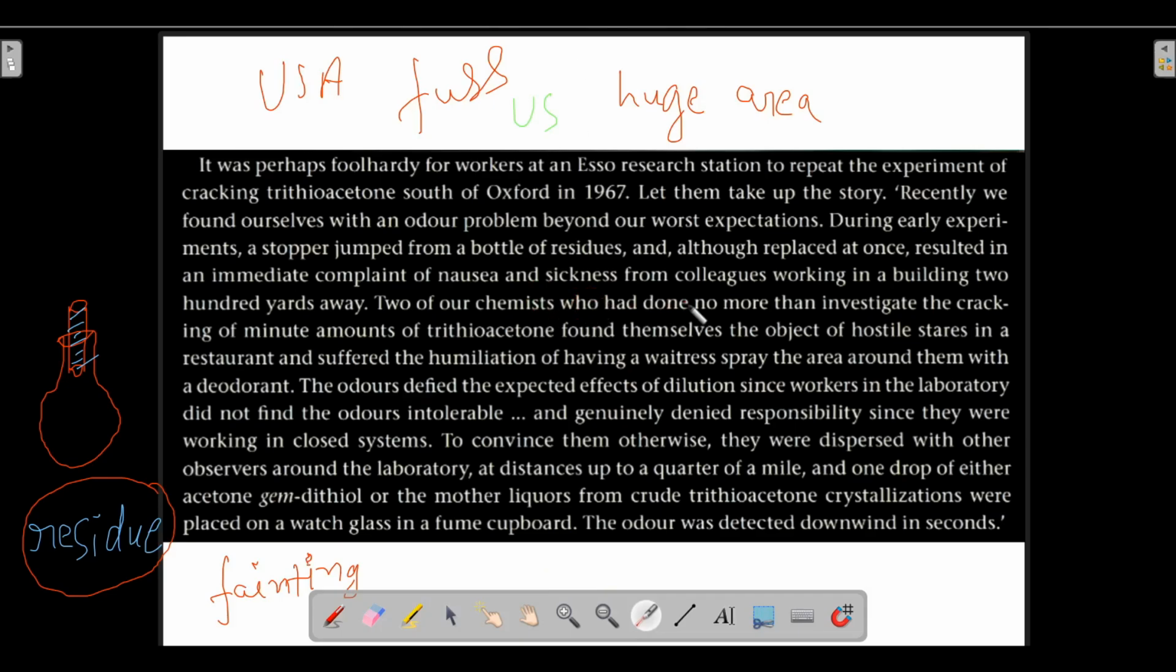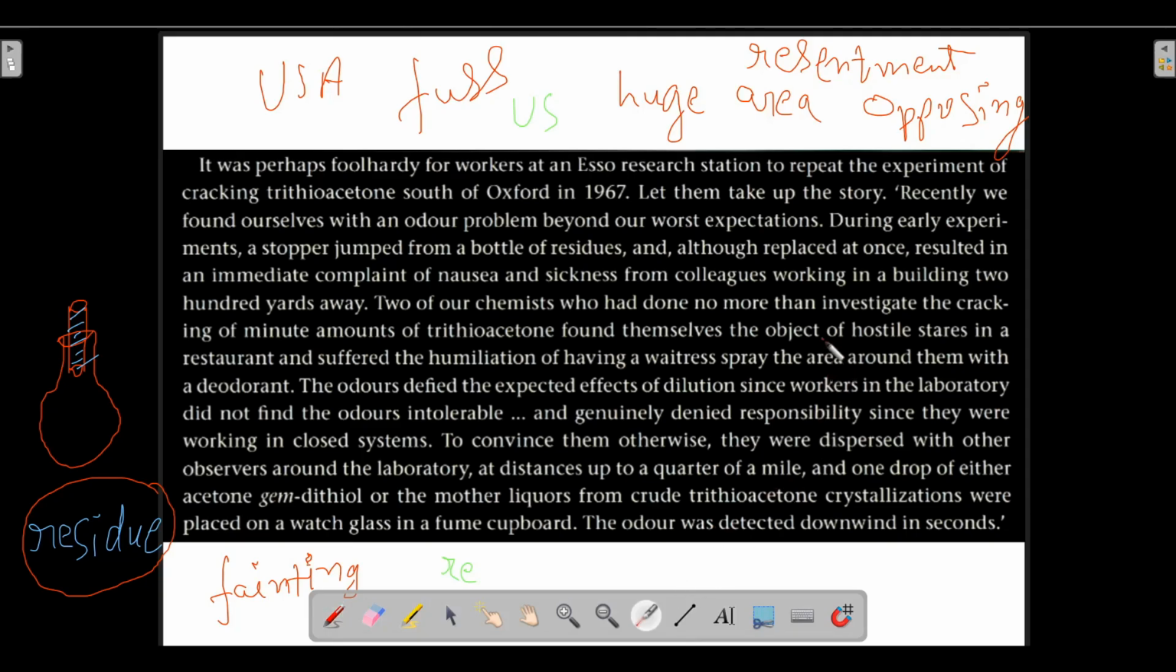Two of our chemists who had done no more than investigate the cracking of minute amounts of trithioacetone found themselves the subject of hostile stares in a restaurant. Okay, so people were staring at them with anger. Hostile stare means staring with anger and resentment, in an opposing and irritating manner. That is the meaning of hostile stares.